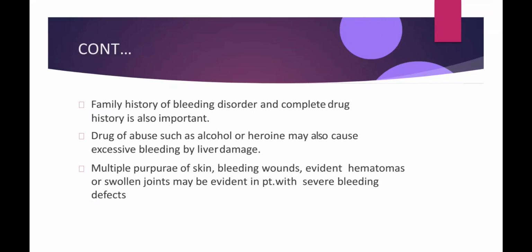Family history of bleeding disorder and complete drug history is also important, as many of the bleeding disorders run in the families. Drug of abuse such as alcohol or heroin may also cause excessive bleeding by liver damage. Multiple purpura of skin, bleeding wounds, evident hematomas, or swollen joints may be evident in patients with bleeding disorders.